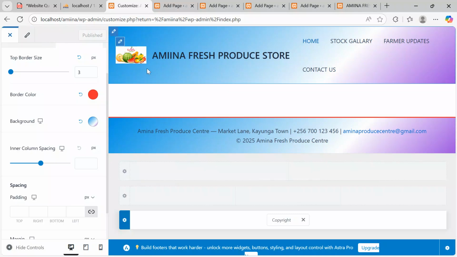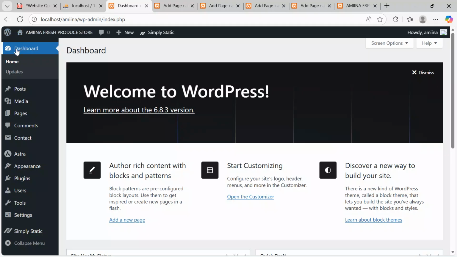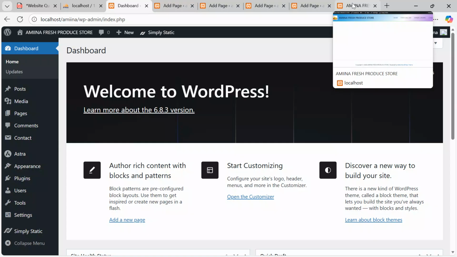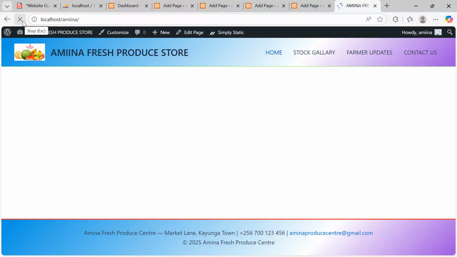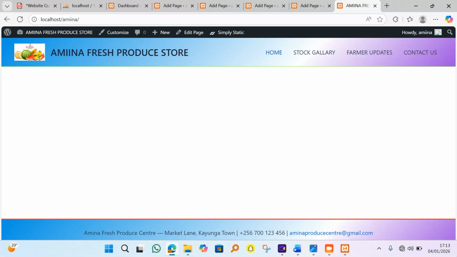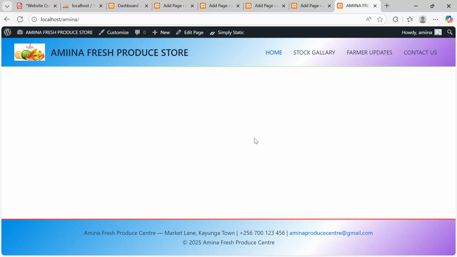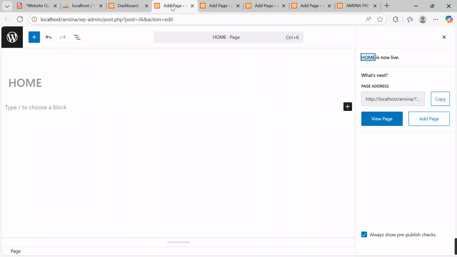Now it's high time we start composing the other elements as we navigate together. Refresh the window by checking the dashboard, then come back to your site, refresh and see what we are getting. Yes, this is our structure, header there, footer there. Now we are ready to go. I'll start on the home page, design it, stocks, gallery, farmer updates, contact us. I design all these pages from scratch. Let's go to the home page.